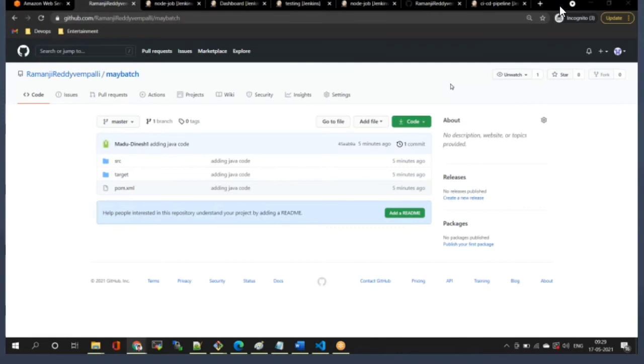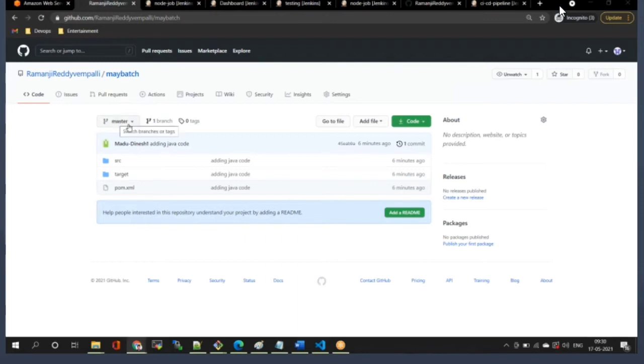First of all, what is meant by branch? Why is it required? Basically, a branch is nothing but a subfolder. I will tell you how we maintain branches in a repository. When you create a repository, let's say 10 minutes back I created one repository, and I named that repository May batch.